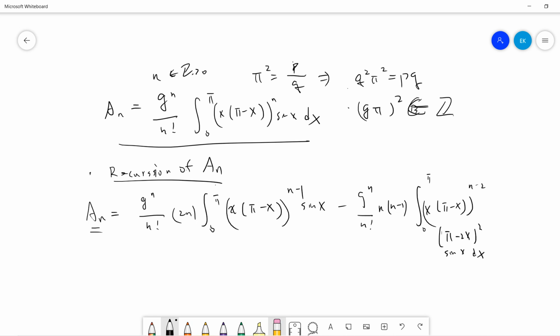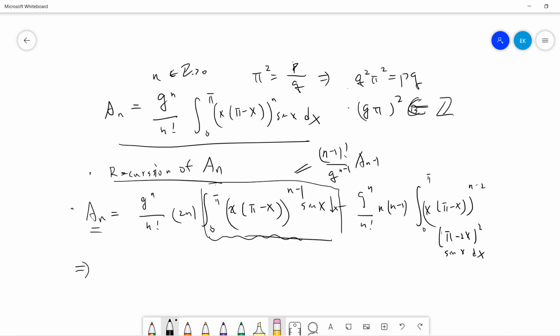Suppose you believe this one. Then you can write down this term, the integral from 0 to pi of x^(n-1) (pi minus x)^(n-1) sine x dx, in terms of a_(n-1), with the factor (n-1) factorial over q^(n-1).